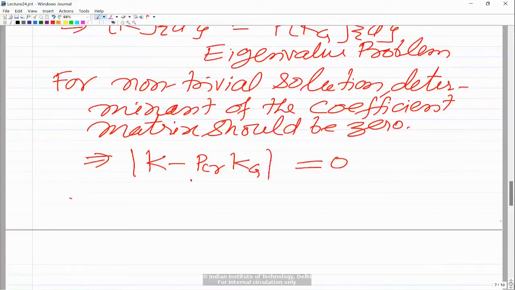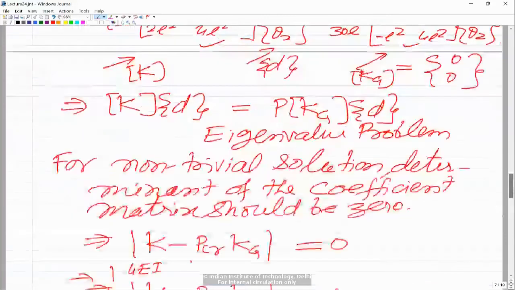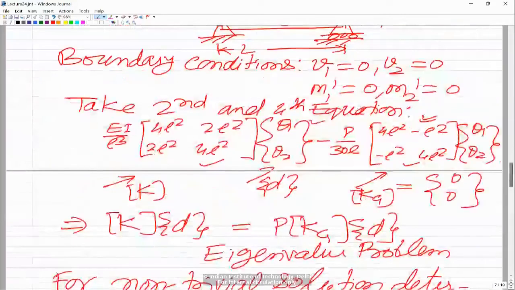And now if you look at K and Kg, we are subtracting K minus P critical into Kg. So if you look at the elements of K, we will have essentially the determinant of this, 4EI. So essentially what you are doing is that you take EI by L cube inside, and then subtract this matrix, and then equate its determinant to 0.